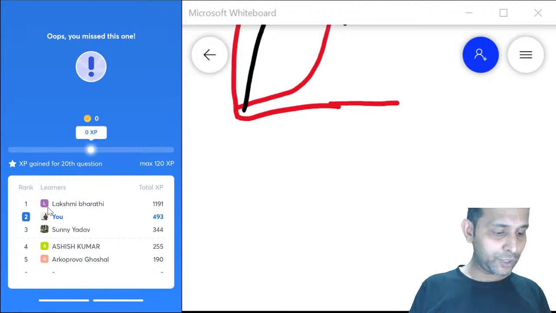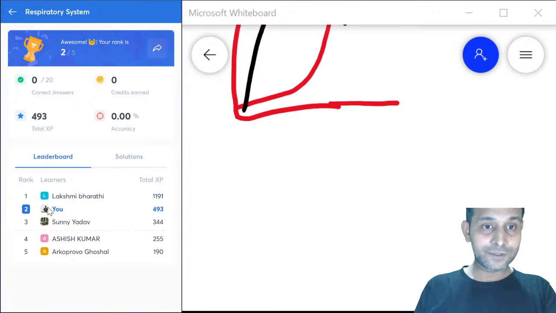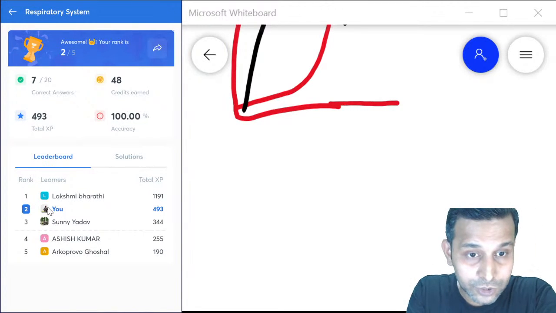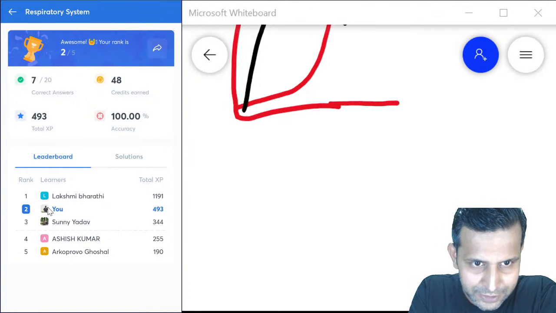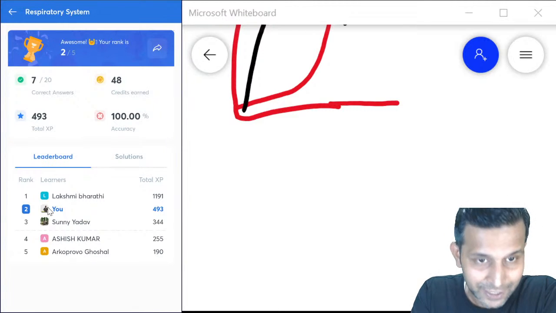These are the things we discussed. And on the leaderboard, Dr. Lakshmi has topped the chart. Myself, Mu, at second. Sunny, you are again at rank 3. That's great. Ashish, Arko, you are also there at rank 5.